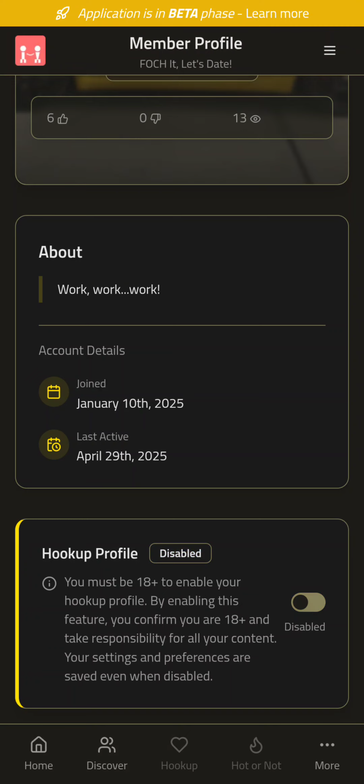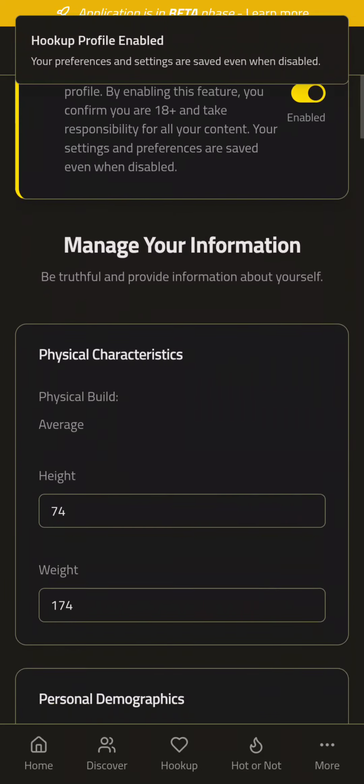There's going to be a trust score too. So the community, other members like yourself, will be able to go in there and say that this person's not real, or they tried to ask me for money or whatever. You'll be able to do that, and their trust score is going to go down, and that's going to be available to everybody. So we're going to assume that's all done, and now I can enable my profile.